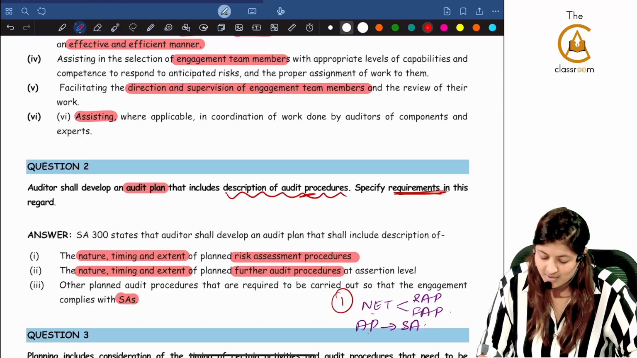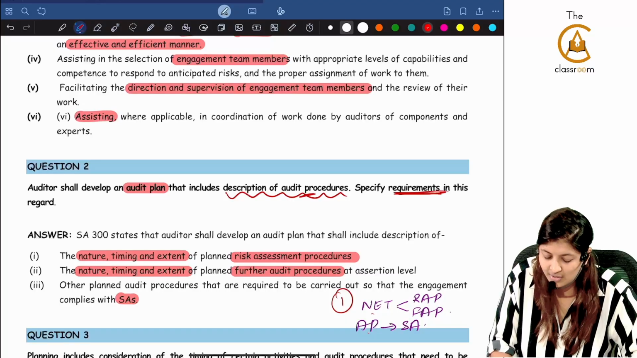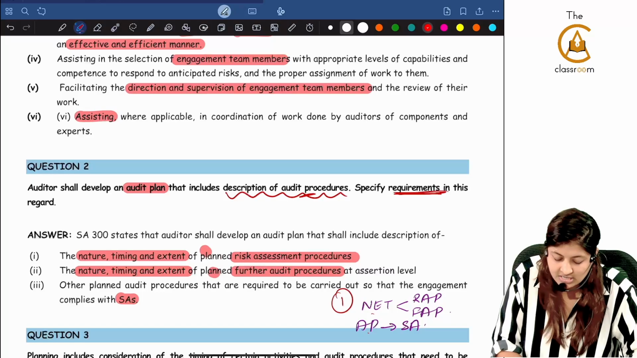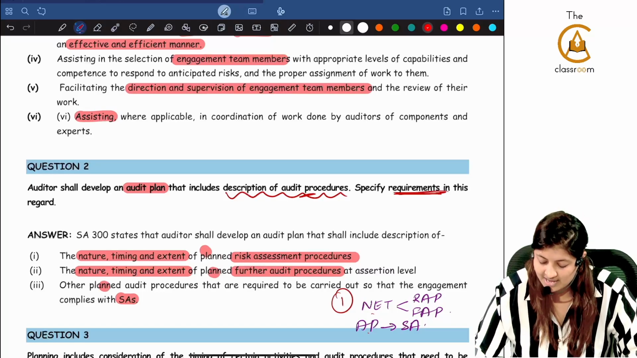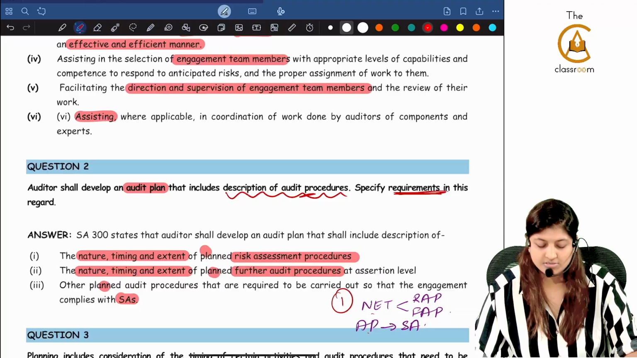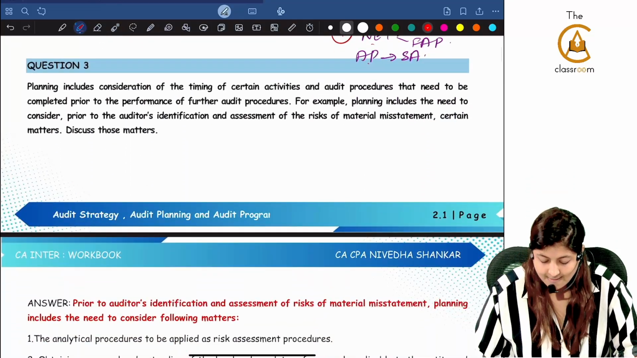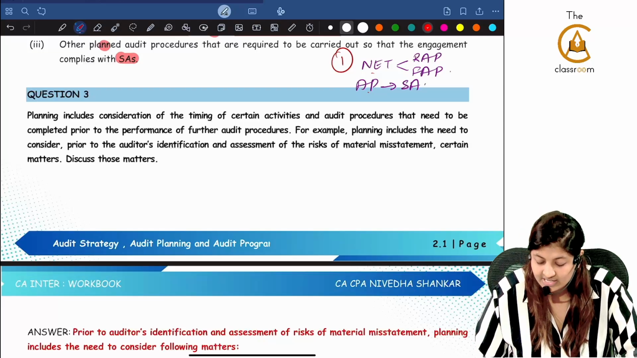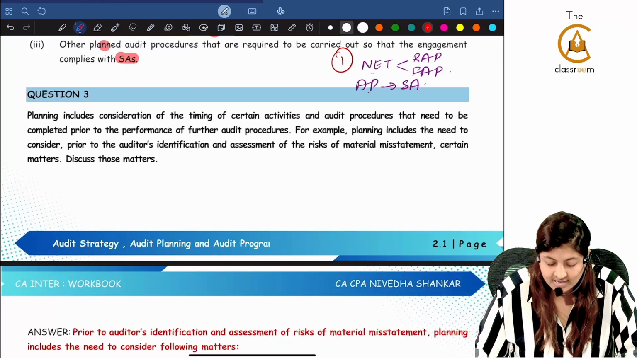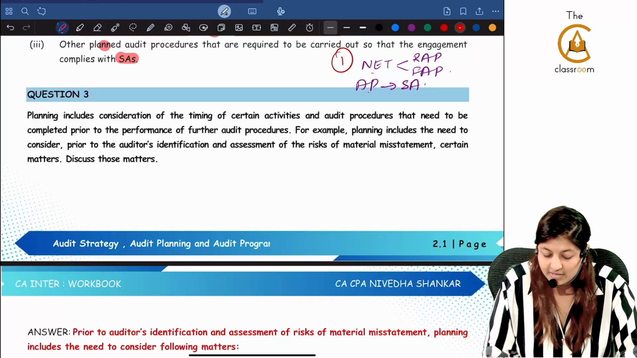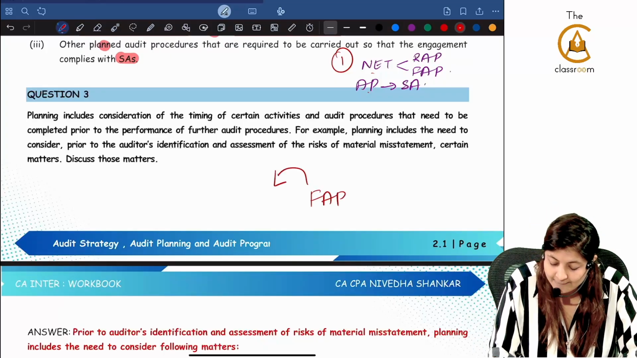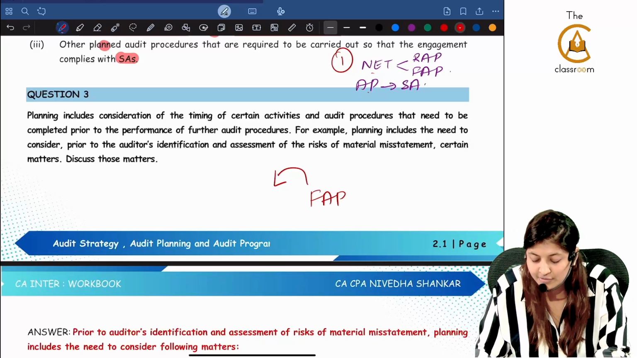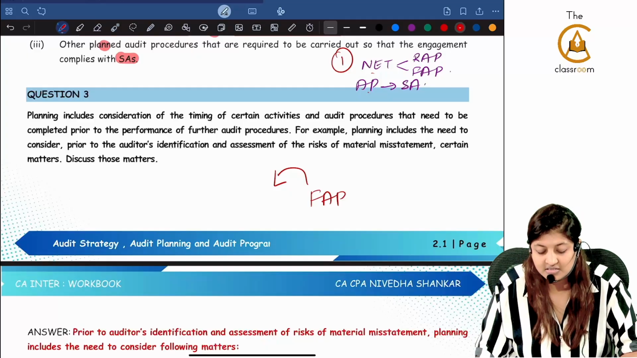Now under the audit plan, the nature, timing and extent of planned risk assessment procedures, nature, timing and extent of planned further audit procedures, other planned audit procedures that are required to be carried out so that the engagement complies with standards on auditing. Now, planning includes consideration of the timing of certain activities and audit procedures that need to be completed prior to the performing of further audit procedures. For example, planning includes the need to consider, prior to the auditor's identification and assessment of risk of material misstatement, certain matters. Discuss those matters.